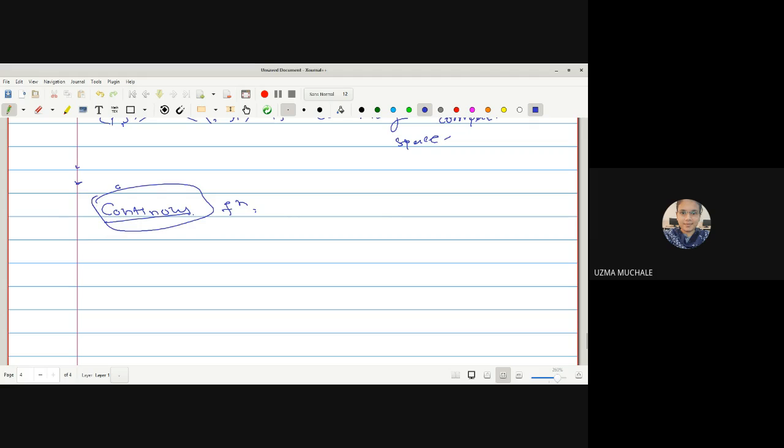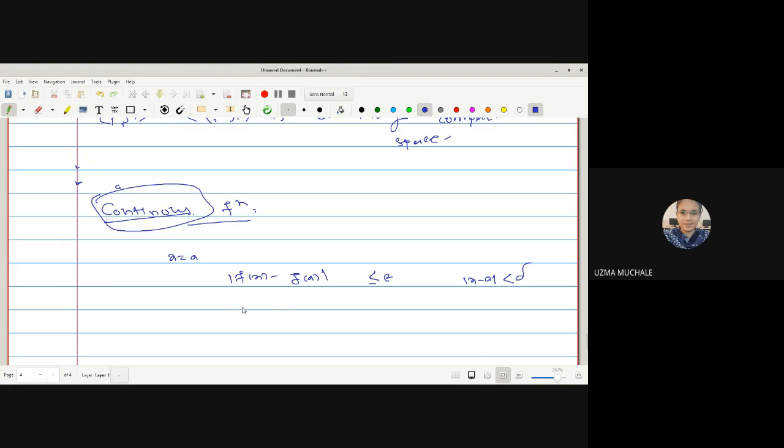Already we have seen what a continuous function is in our real analysis. Can anyone tell me the definition of a continuous function? At x equals a, mod of f of x minus f of a is less than epsilon, whenever mod of x minus a is less than delta. So what can we say about this? f is continuous at x equals a.